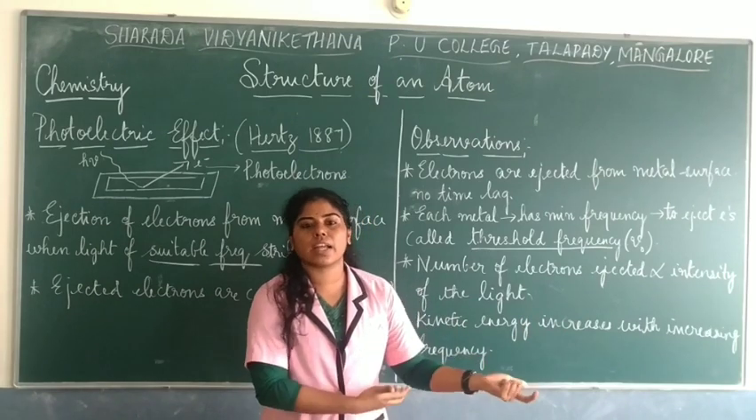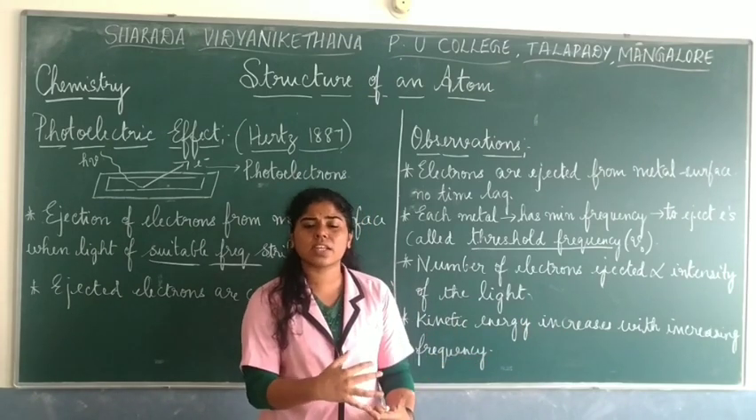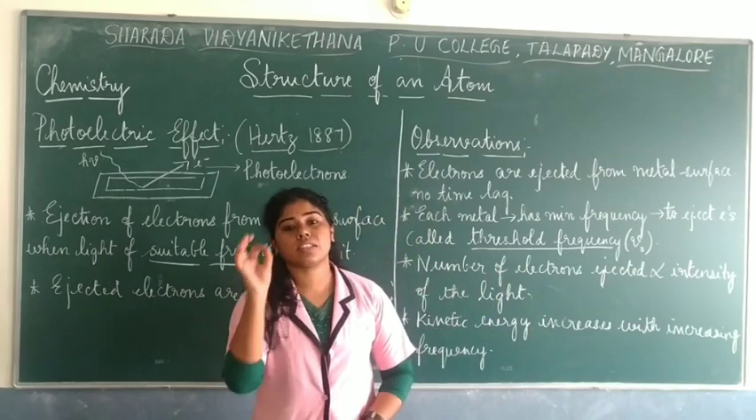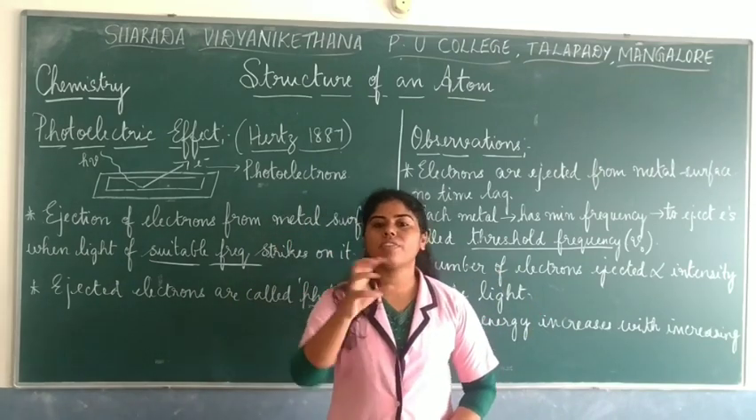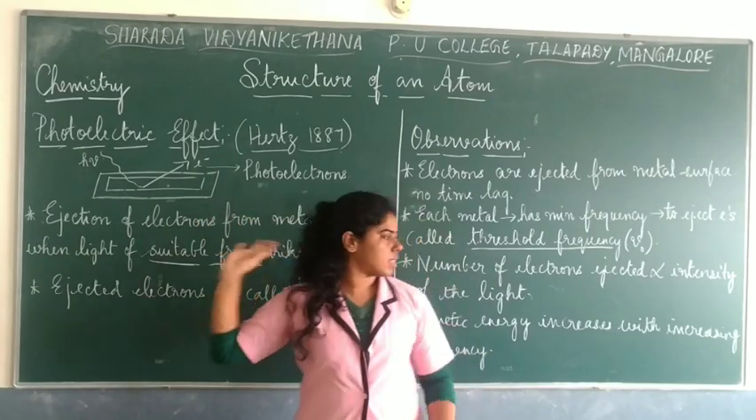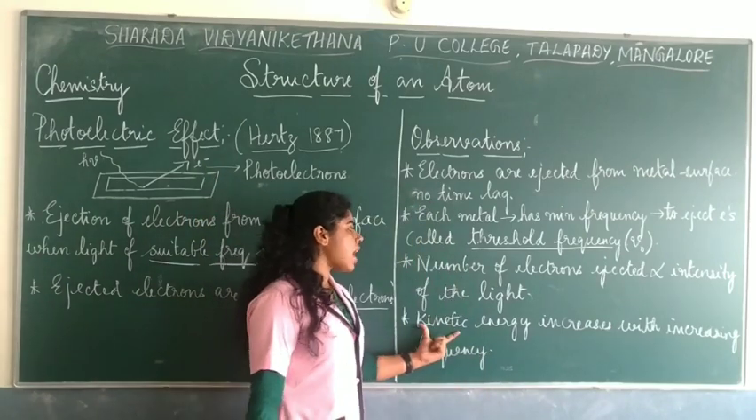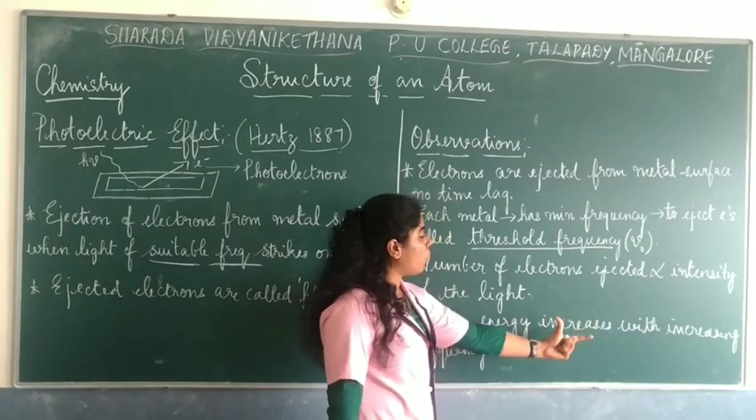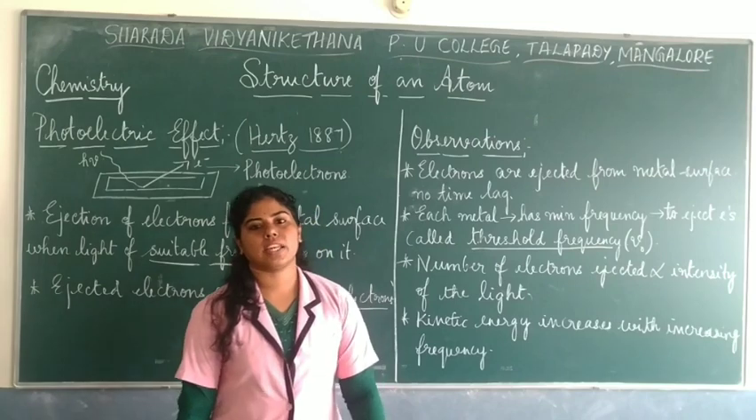How brighter is the light depends on the number of electrons. It is directly proportional to the number of electrons being ejected from the metal surface. Hope this is clear. And the last observation is that kinetic energy increases with increasing frequency.